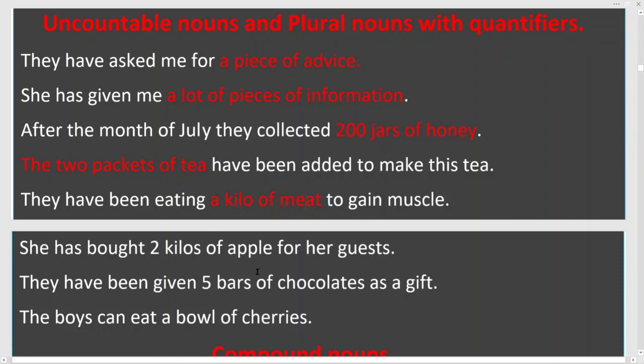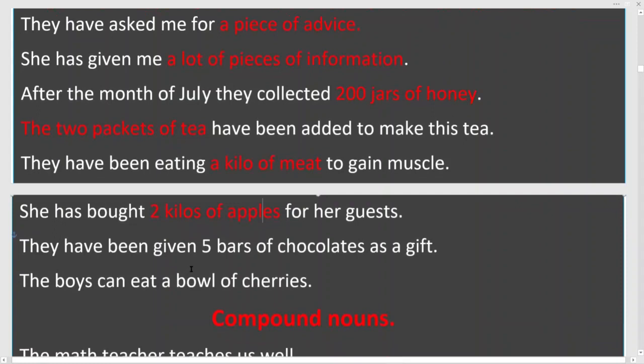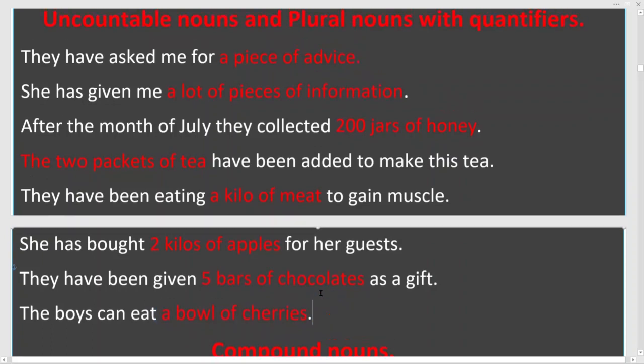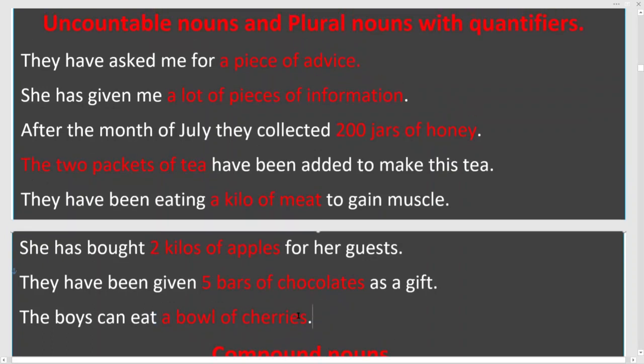She has bought 2 kilos of apples for her guests. So 2 kilos of apples. We are using this quantifier with what? Plural countable nouns. They have been given 5 bars of chocolates as a gift. So 5 bars of chocolates is a quantifier being used with a plural countable noun. The boys can eat a bowl of cherries. So we are using this quantifier with a plural countable noun.